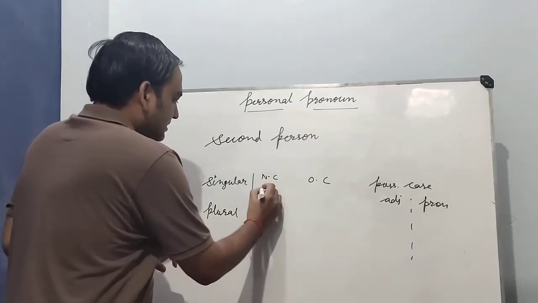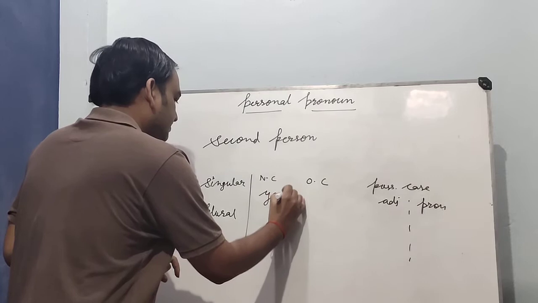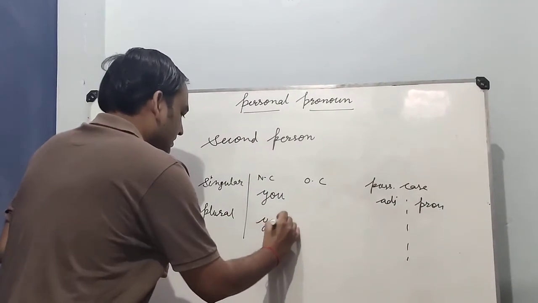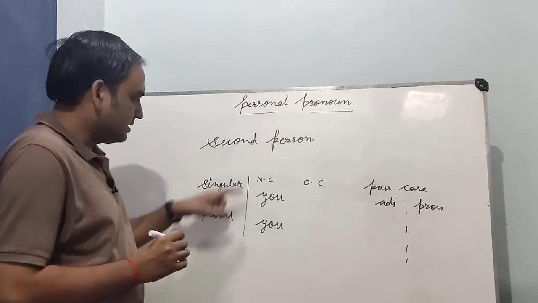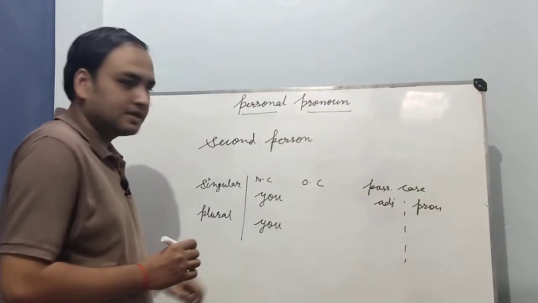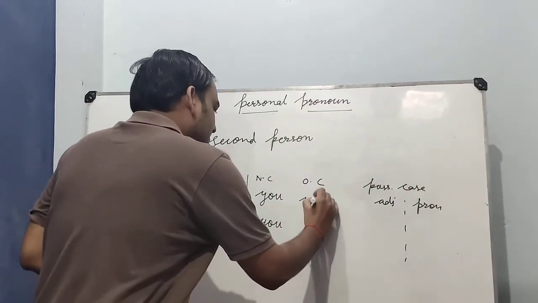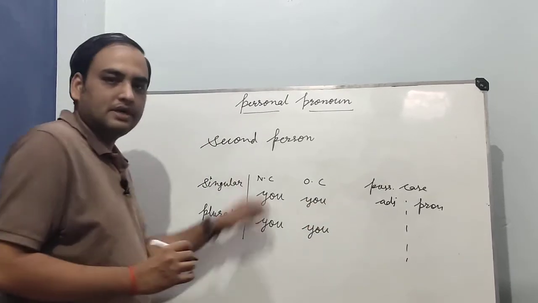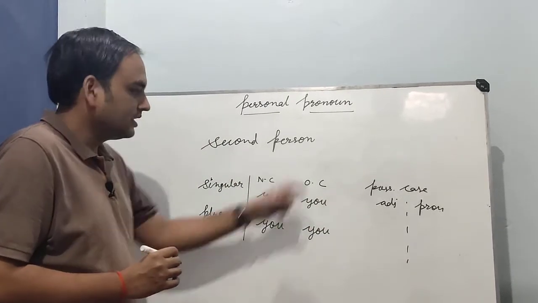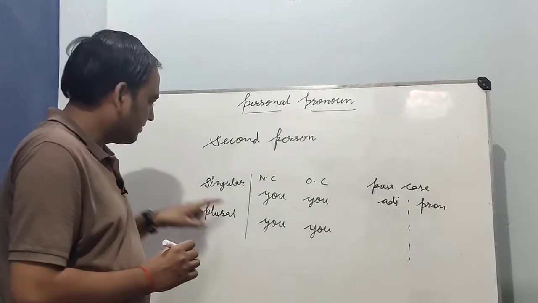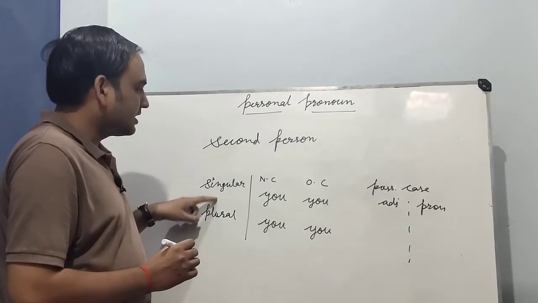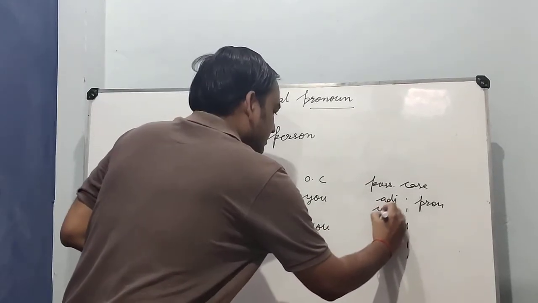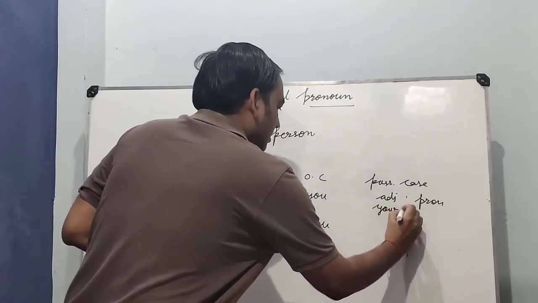Yes, second is you for singular. For plural we are using you in nominative case, and in objective case again we are using you, in both situations. Here is possessive adjective for singular case of second person: your.